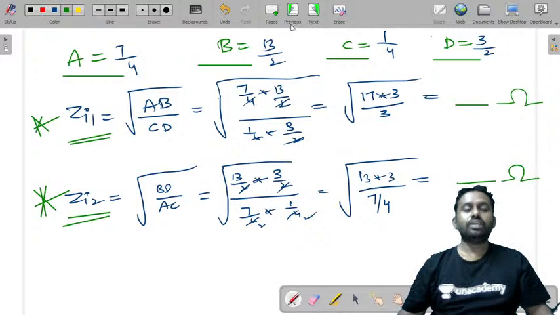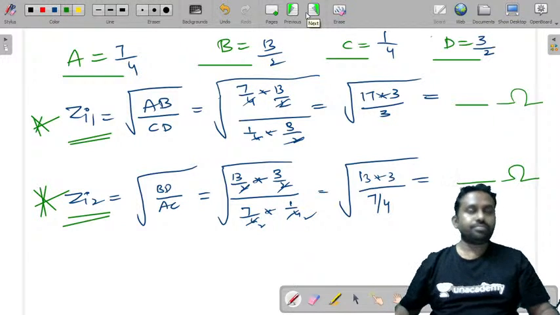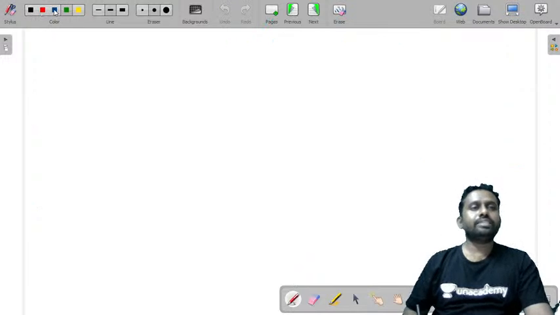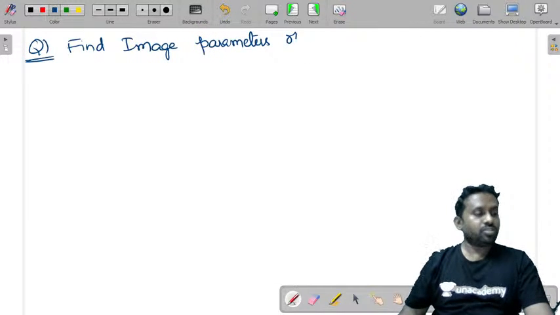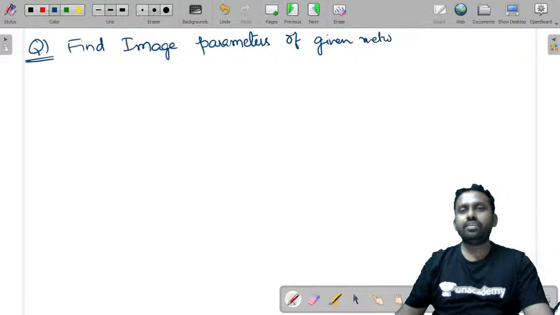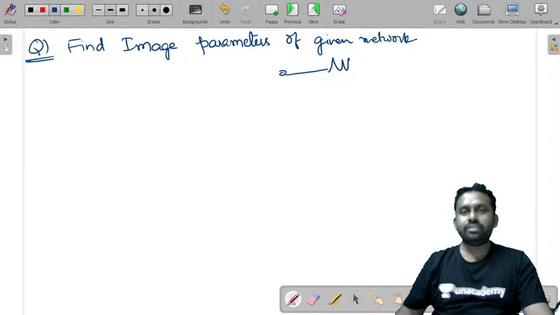So let's also consider one more question, and I'll give you an idea how to do it. Let's take one more question. The question is: find the image parameters of the given network. The network is given something like this.